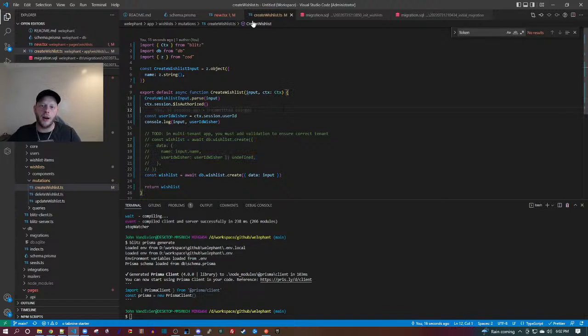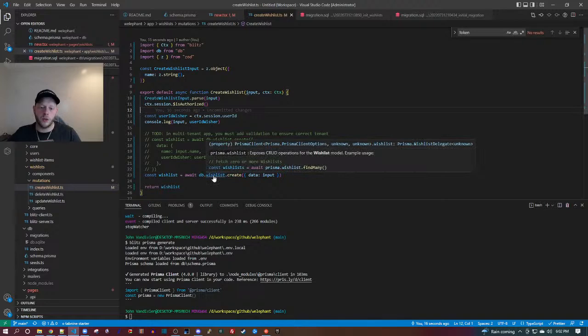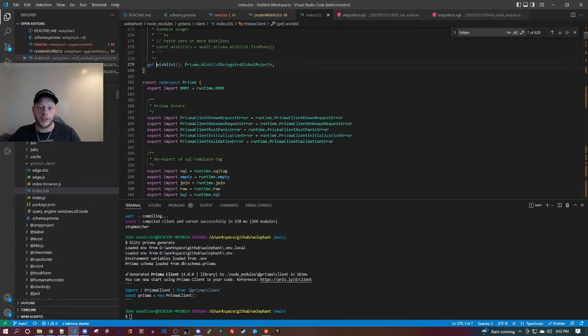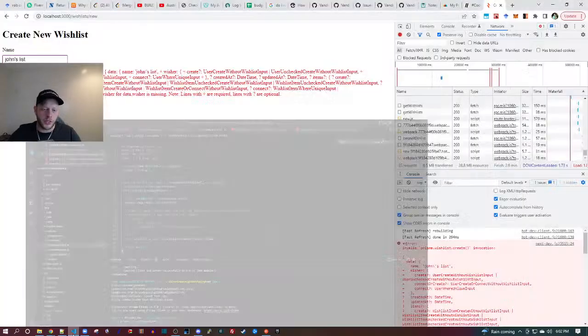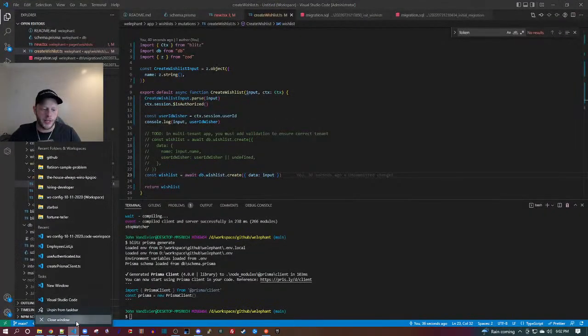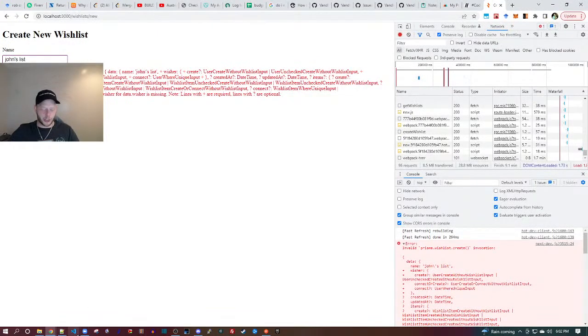Now I might need to close VS Code and open it again. So here's the wish list. Okay, so these types do exist. This is a type file, and we can see it's defined. Let me try closing VS Code and opening it again. Sometimes there's like a memory caching problem.